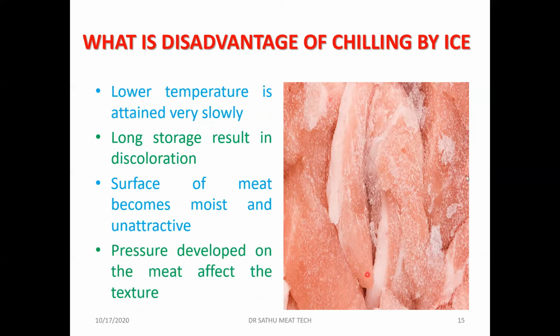The color of the meat will become pale. That will be one. Well, the surface of the meat became moist and unattractive. The pressure developed on the meat affects the texture, especially that we can see in the bulking method of chilling. In the bulking method of chilling, more pressure will be developed on the meat surfaces, which will affect the texture of the meat also. So these are the disadvantages of chilling by ice.